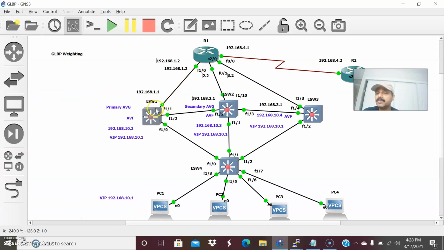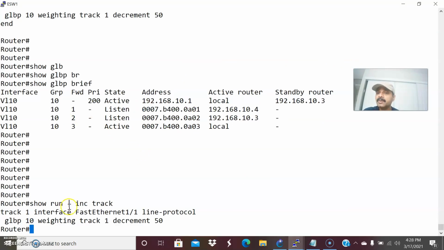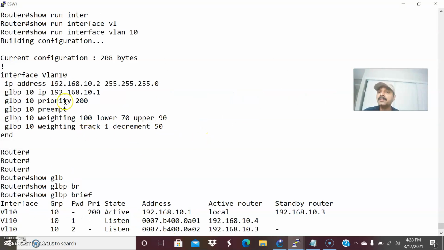So when the specific interface goes down, the weighting value will be decreased from 100. Default weighting value is 100. So it will decrease from 100 to 50, so the weighting value becomes 50. So as per the threshold, what happens? It falls below this threshold value. So this is a lower threshold. The weighting value 50 falls below the threshold. So 50 is lesser than 70, right?